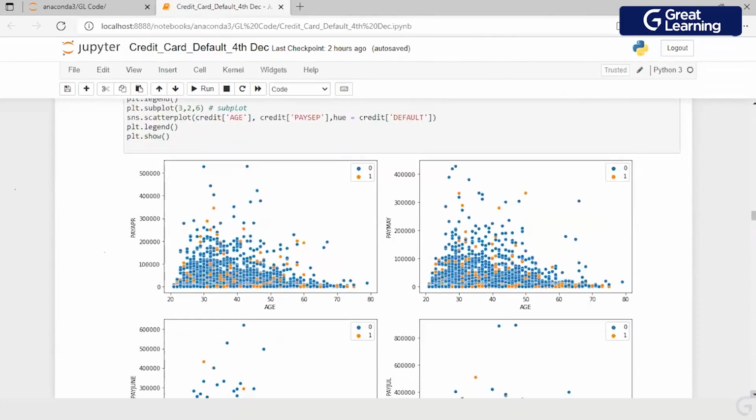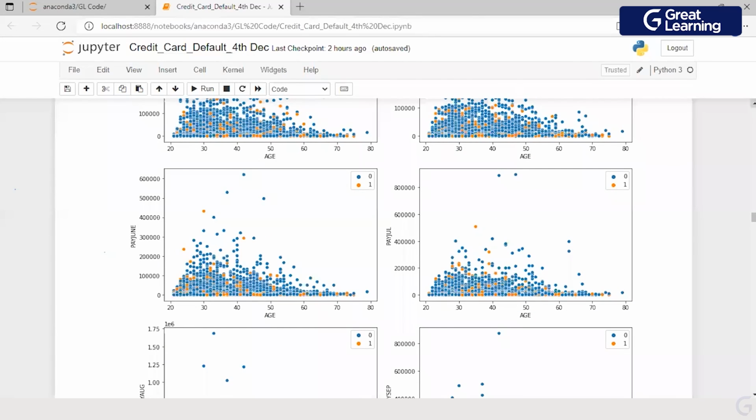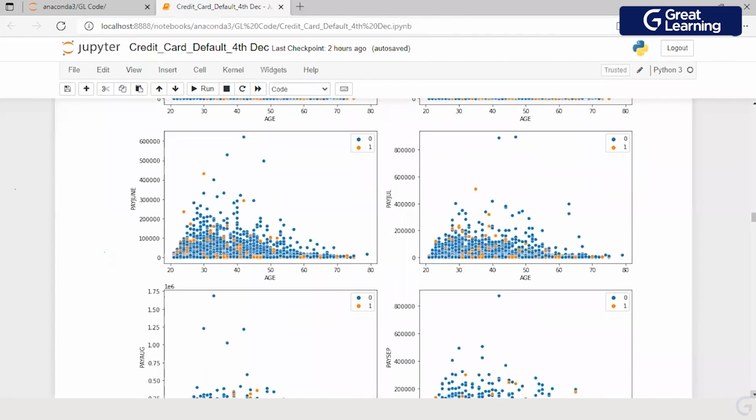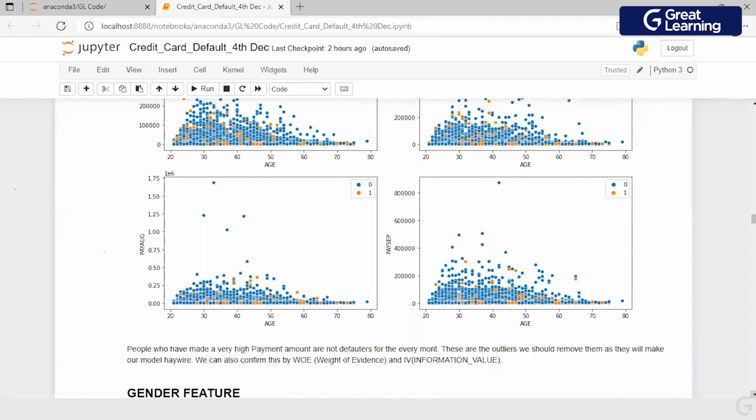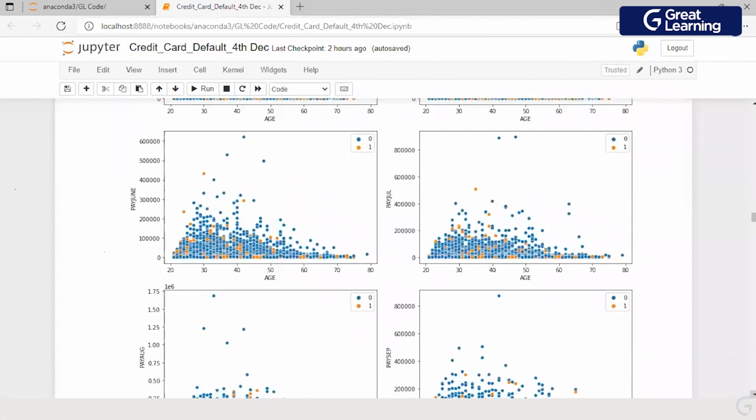Similar to the bill amount, I have made a chart for the pay amount. Another observation of a similar kind: for bill amount, we were looking at September, right? For pay amount, the first quick observation, which we saw earlier also, is that if the pay amount is high and age is of the median category, then the chance of somebody defaulting is less because I have a lot of blues here. That's one observation which we have.